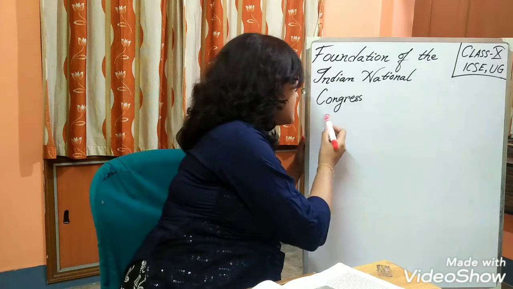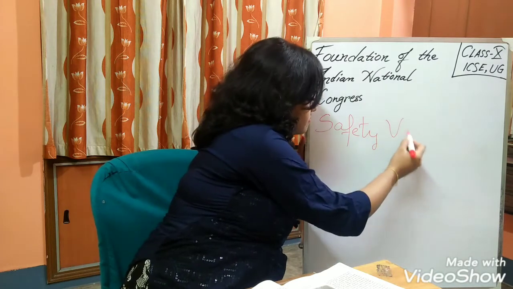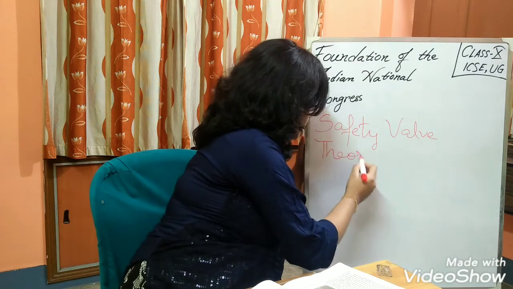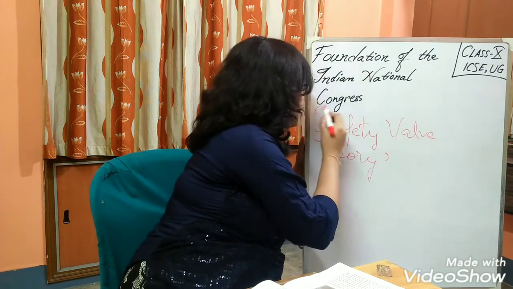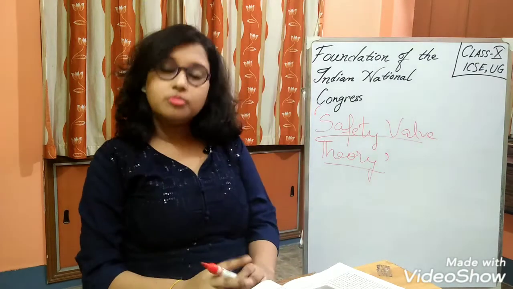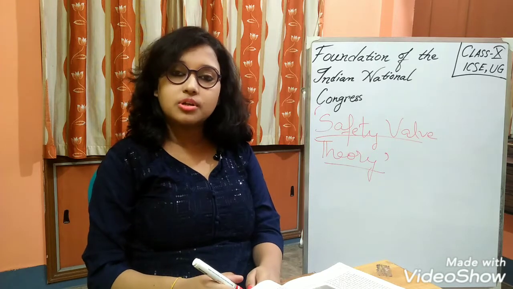Now we will discuss another popular theory regarding the origin of the Indian National Congress, which is the safety valve theory. So what is the safety valve theory? It is often said that A.O. Hume was an important initiator for organizing the Indian National Congress.